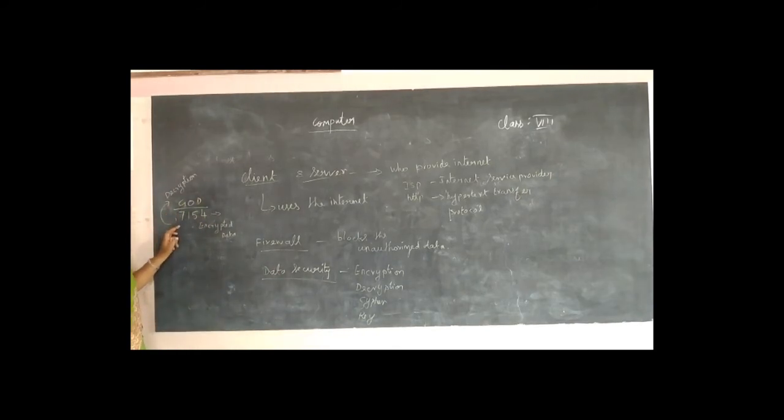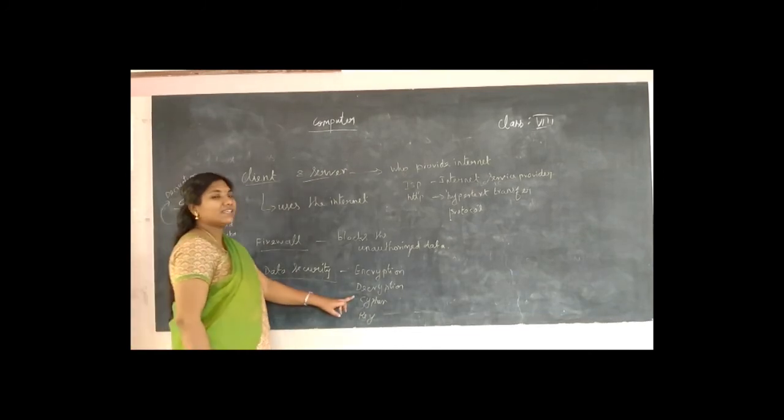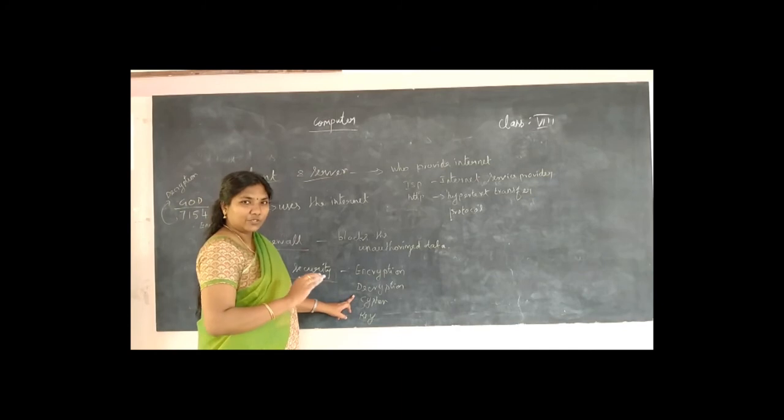In the algorithm, what algorithm have I used? Alphabetically, which character is G, O is the 15th character, D is the 4th character, that is what I take. This is a sort of algorithm. That is called a cipher, the algorithm used to form the authorized data.